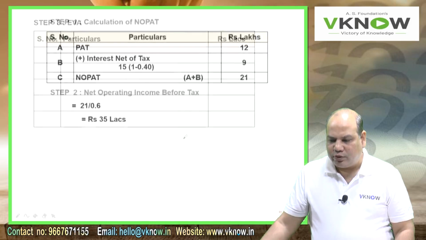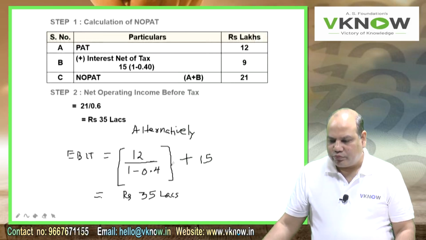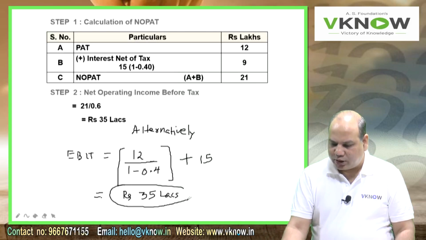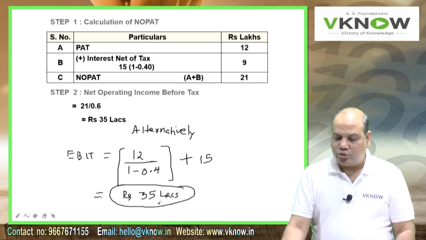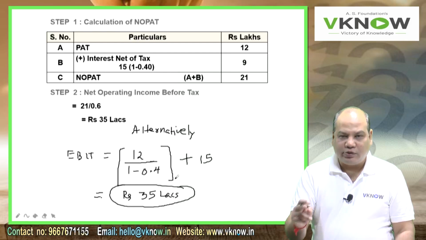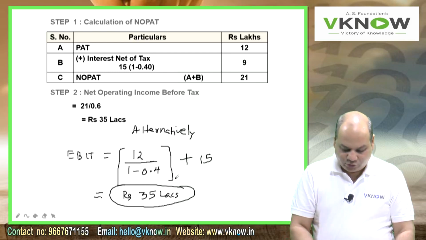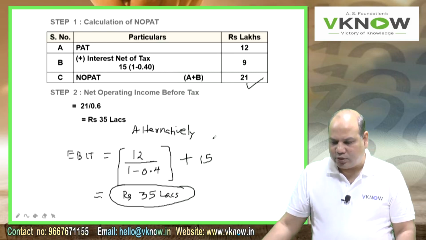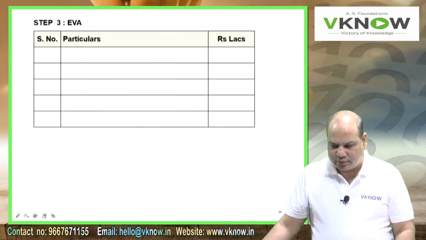And one more thing I will just show you. In case you want to use EBIT for computing NOPAT, just take 35 minus 40%. 35 minus 40%, you get 21. Both ways you will get 21. Whichever way you are comfortable, you can write.